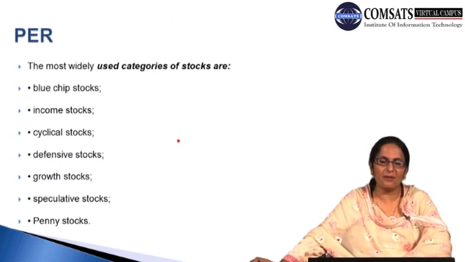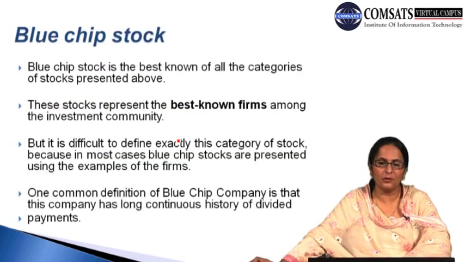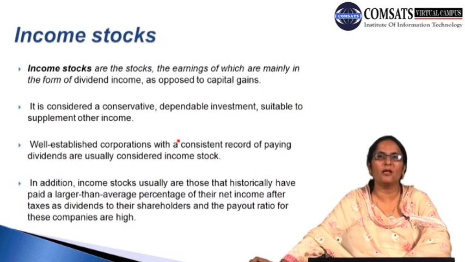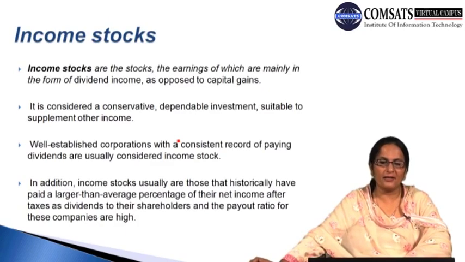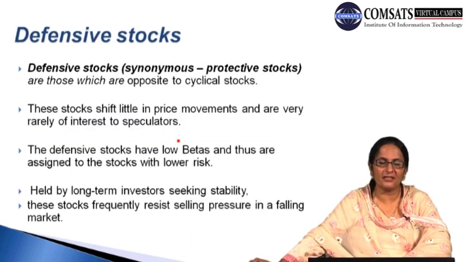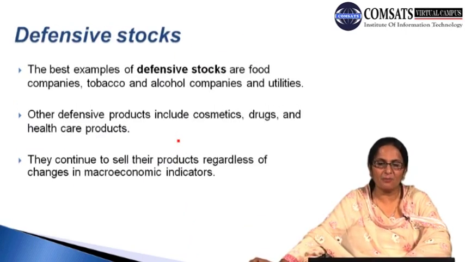So we have a number of categories known as blue chip stocks, income stocks, cyclical and defensive, growth, speculative, and penny stocks. Among them, blue chip is known as the best and most important of all. And we have done this. All these are very important categories in which we can keep our stocks.